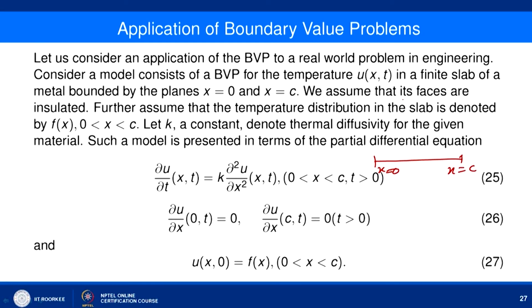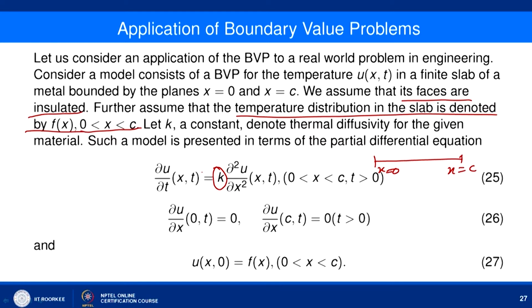So we assume that its faces are insulated, and further assume that the temperature distribution in the slab is denoted by f of x from 0 to c. Sorry, the temperature distribution at the initial point is given by f of x between 0 to c, and let k be a constant denoting the thermal diffusivity for the given material. So this k is a constant depending on the material of the metal, basically the metal of that rod.